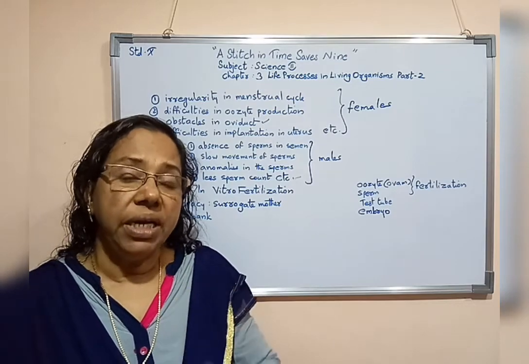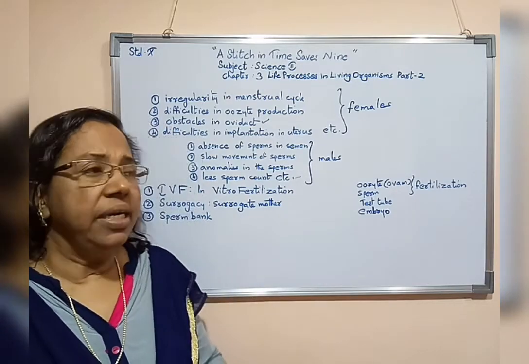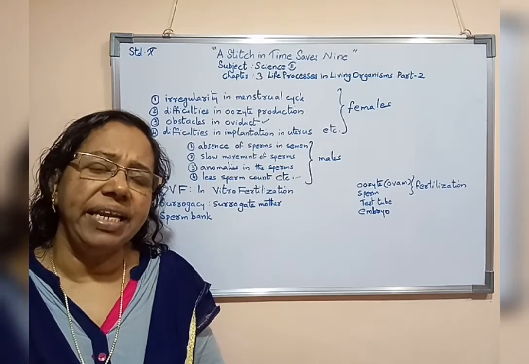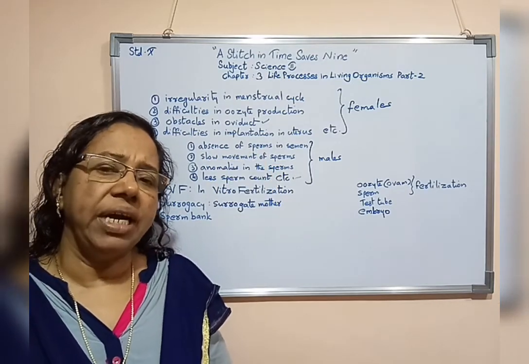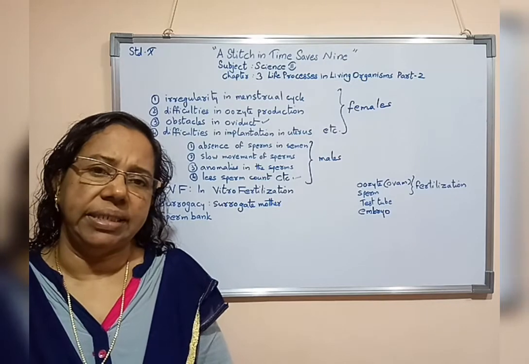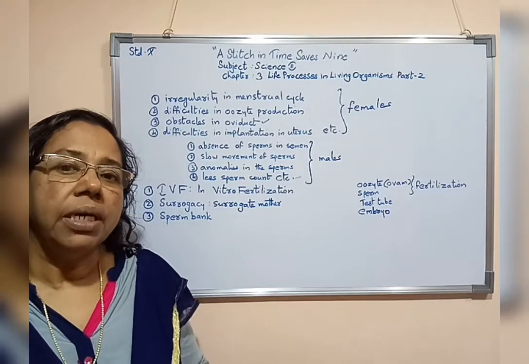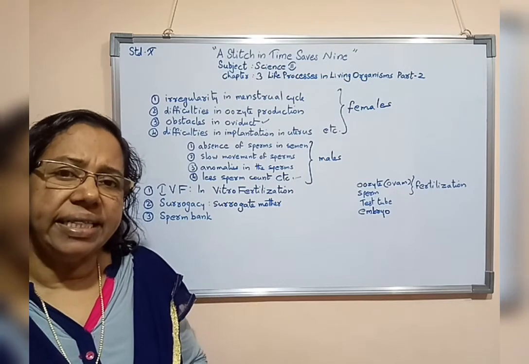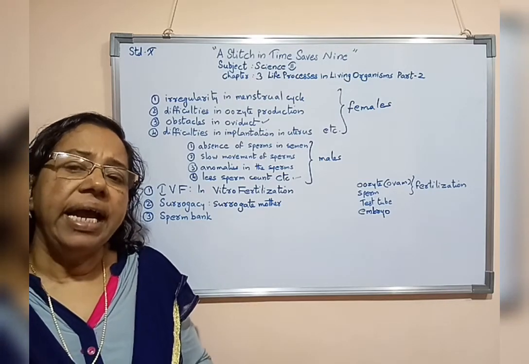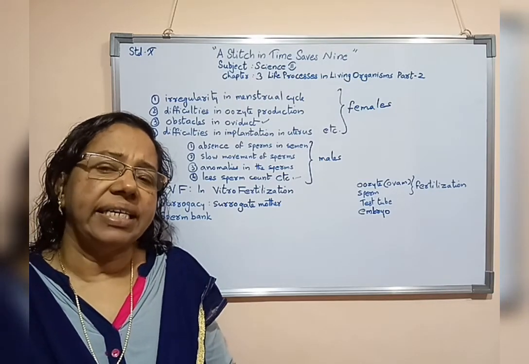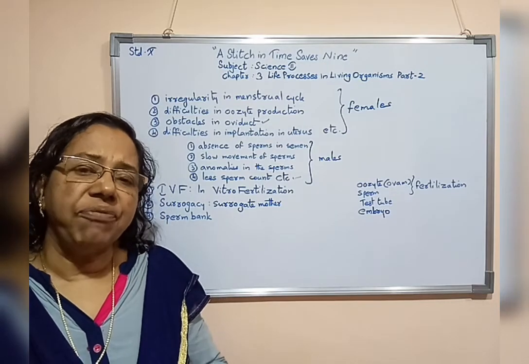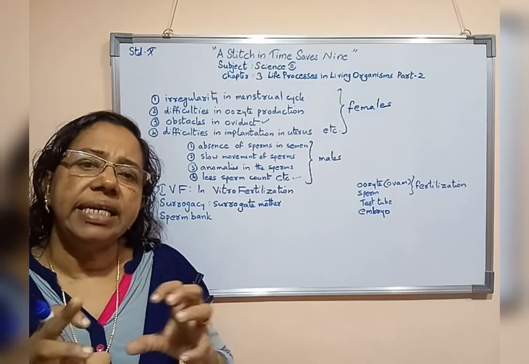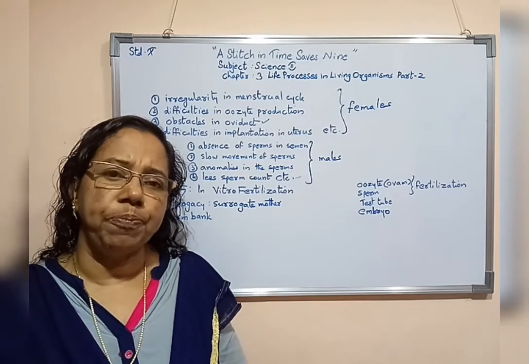Here, if the woman is having difficulties in the implantation of the embryo in the uterus, from the same woman the oocyte is collected and from the man the sperm is collected, afterwards the fertilization process takes place inside the test tube.